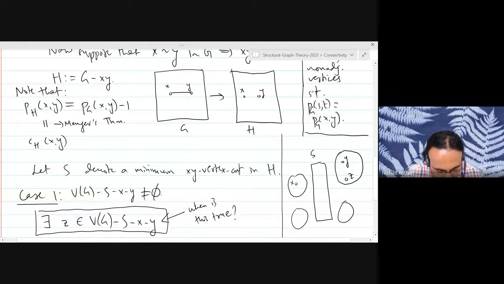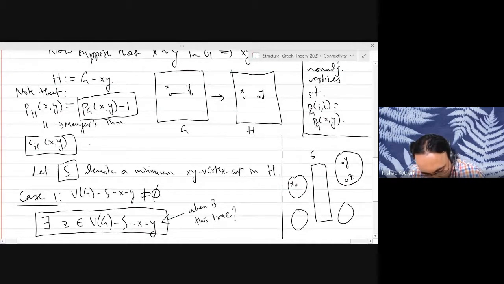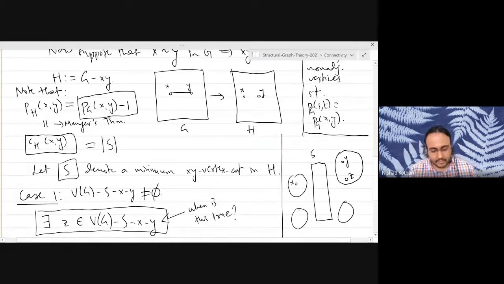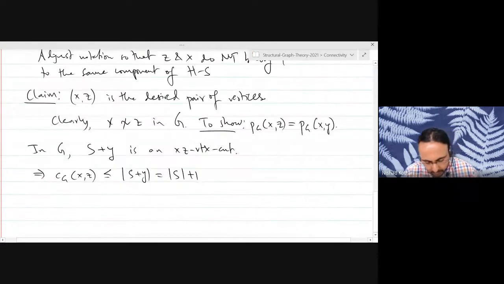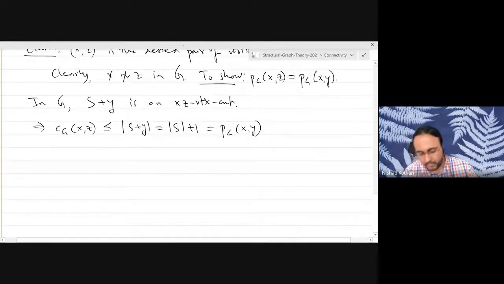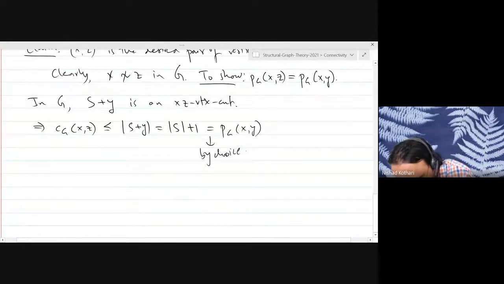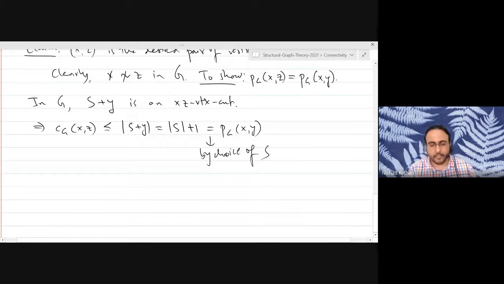This is exactly equal to P_G(X,Y), because the cardinality of S is equal to this set. So this is by choice of S. Okay, good.